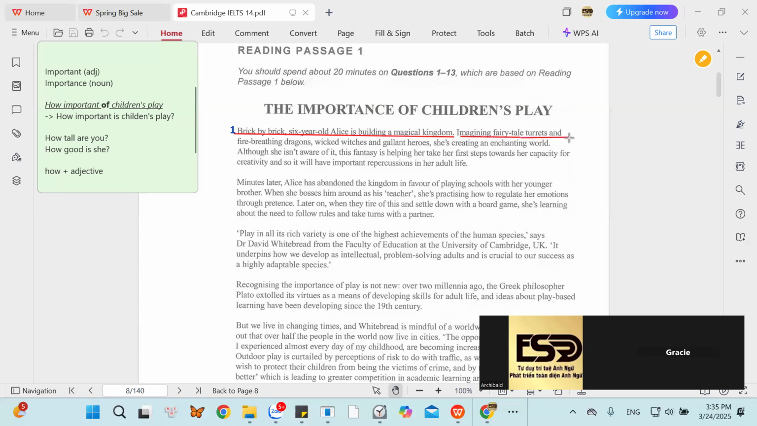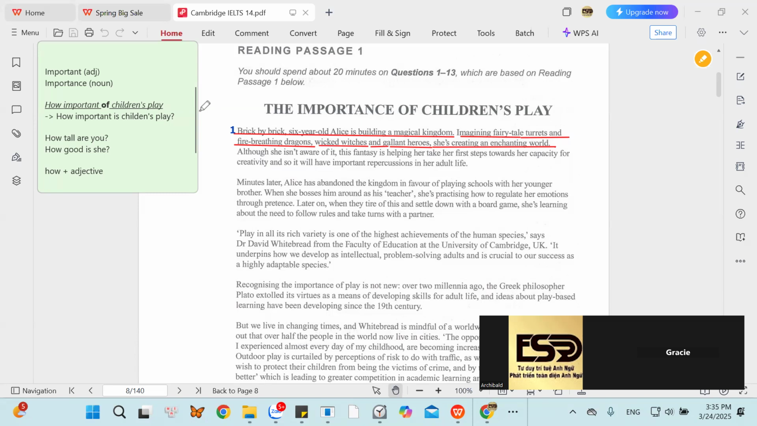Imagining fairy tale towers and fire-breathing dragons. Fire-breathing dragons, witches, and gallant heroes. She's creating an enchanting world. Fairy tale towers.